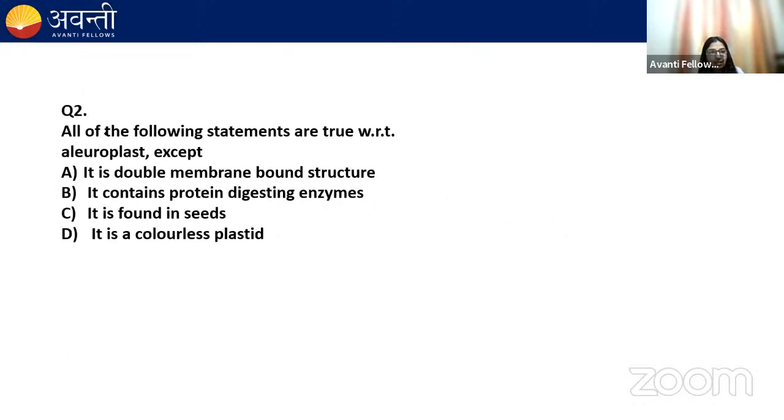Moving to next. All of the following statements are true with respect to aleuroplast except. You know that plastids are of 3 types. There's chloroplast, there's chromoplast, and the leucoplast.